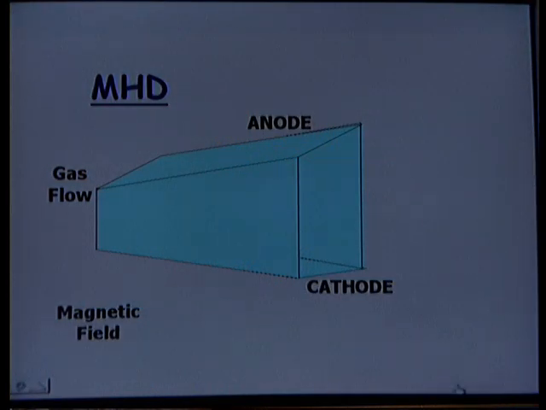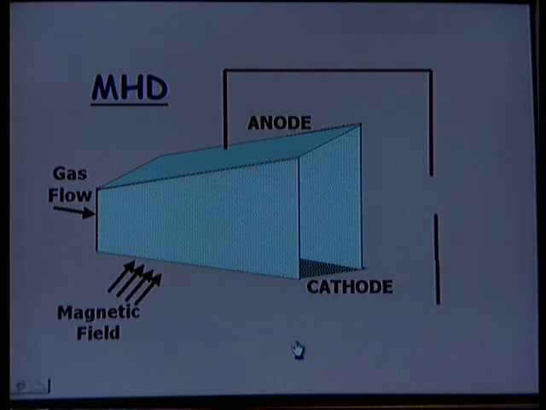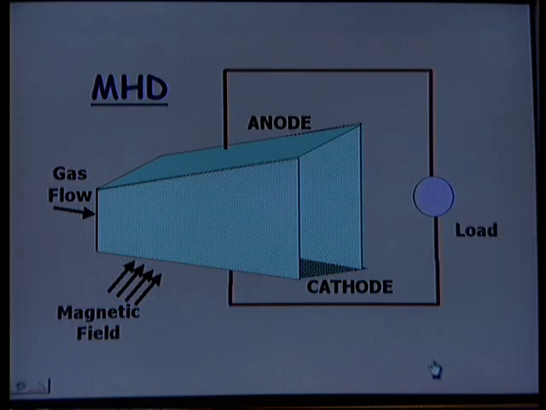This is made to flow through a chamber, and when subjected to a magnetic field, an EMF is generated. Here we have an arrangement with a diverging section. When the magnetic field is applied and the gas is made to flow, an EMF is generated.